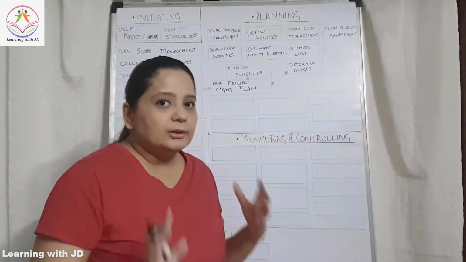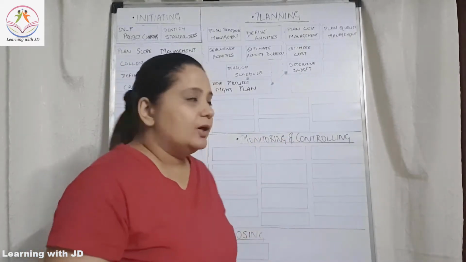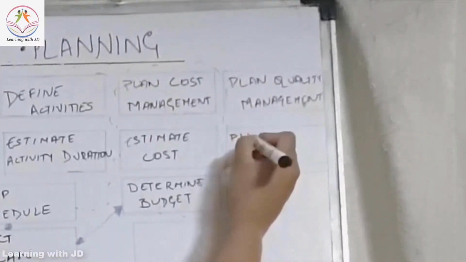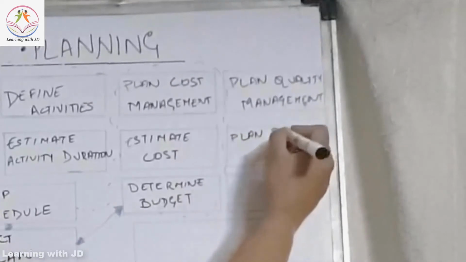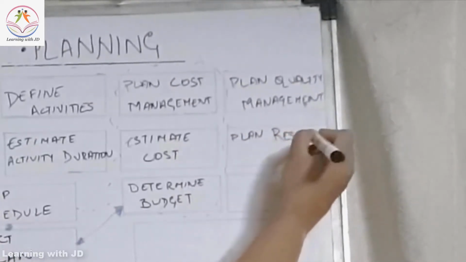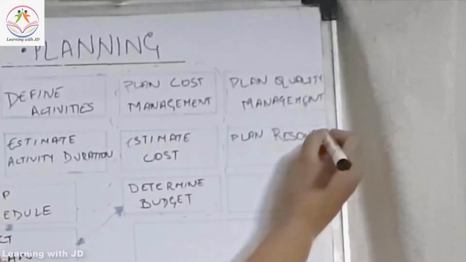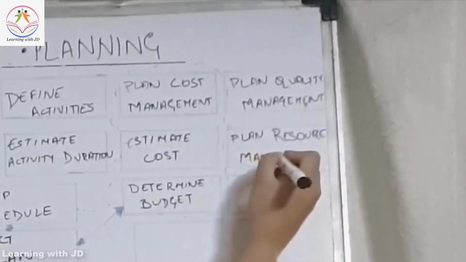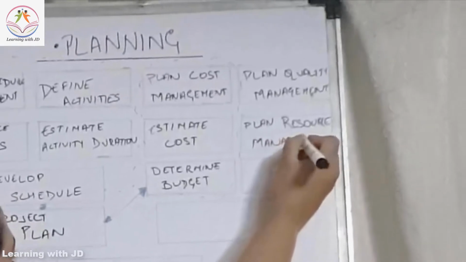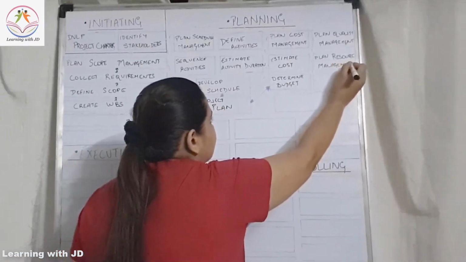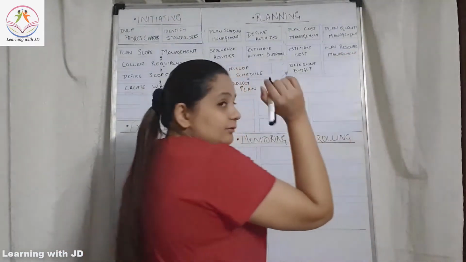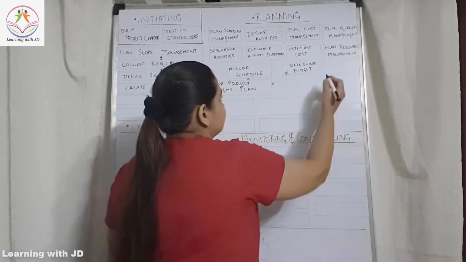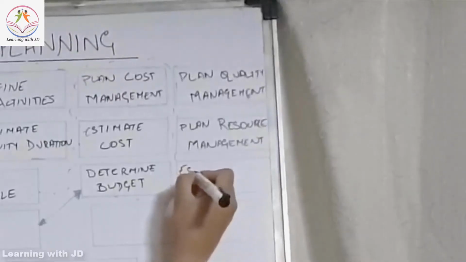So under the knowledge area resources, we first need to plan the resources. So we are saying plan resource management. And then we will estimate activity resources.